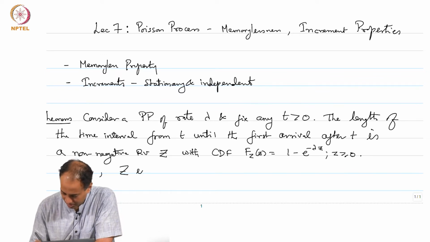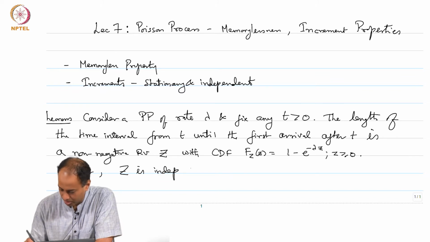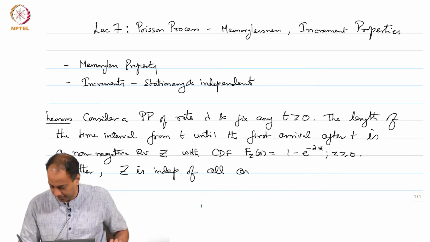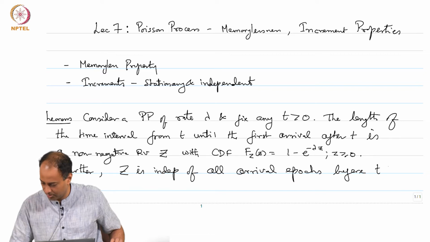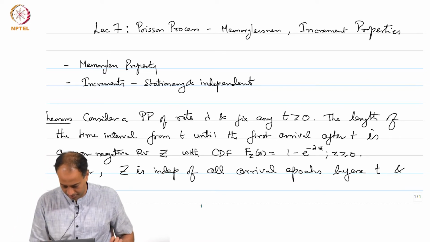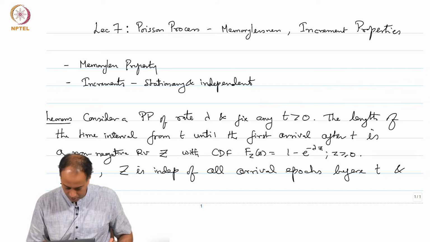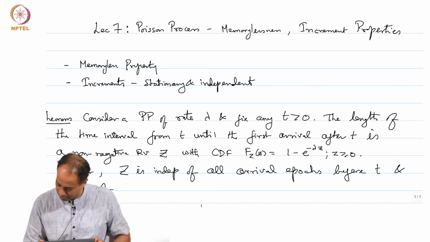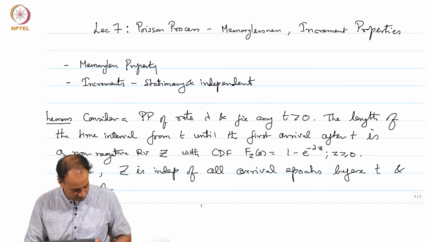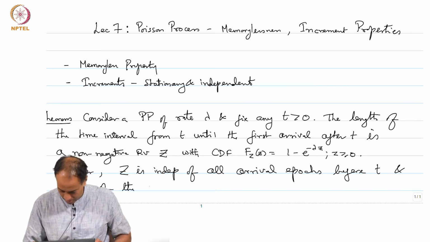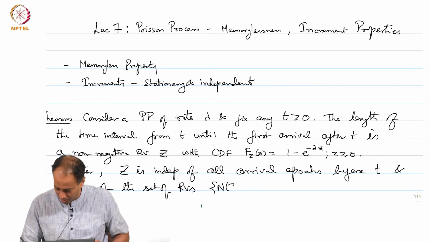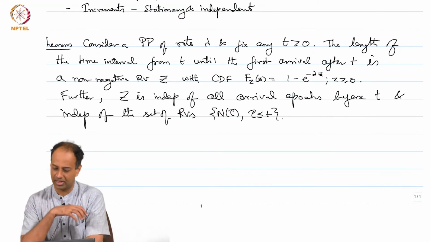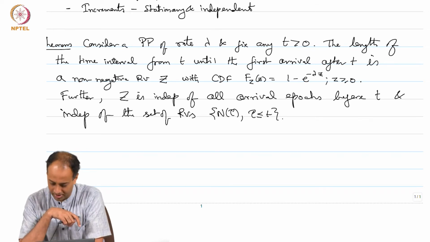Further, Z is independent of all arrival epochs before t and independent of the set of random variables N of tau for tau less than or equal to t. Okay, this is a slightly long statement, but it is certainly not difficult to understand.